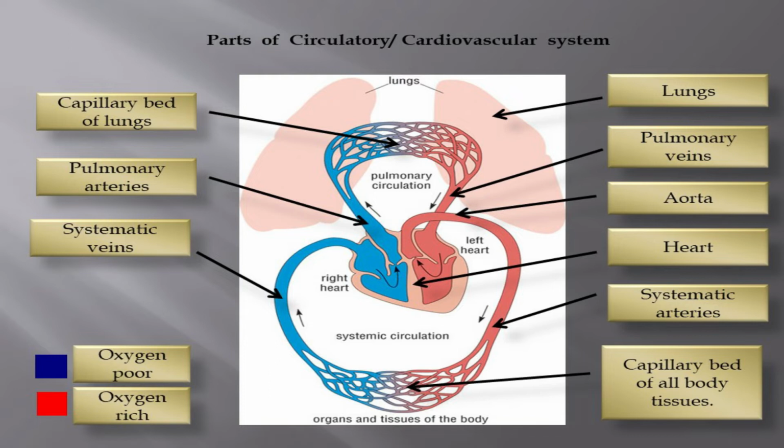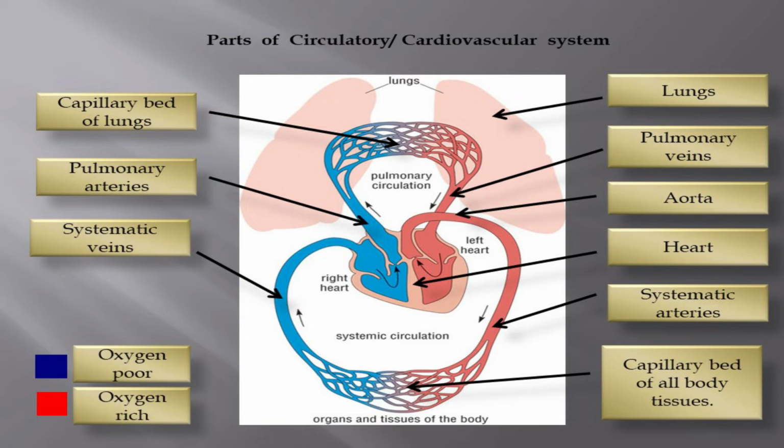Next is the systemic veins. It's called systemic veins because veins are vessels that go to the heart, and the vein is involved in the systemic circulation. Next is the lungs. The lungs refresh the blood with a new supply of oxygen which comes from the air that you breathe in. Next is the pulmonary veins, simply veins that are involved in pulmonary circulation.